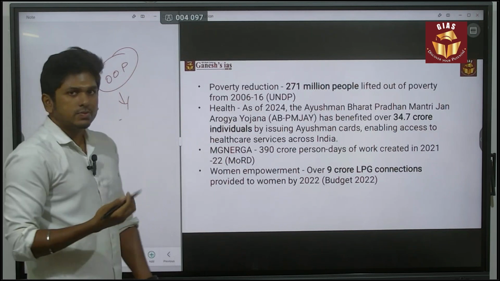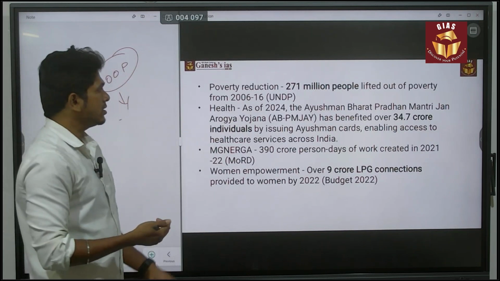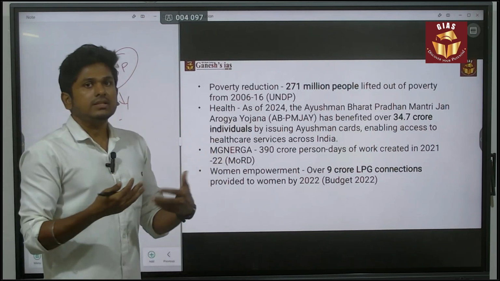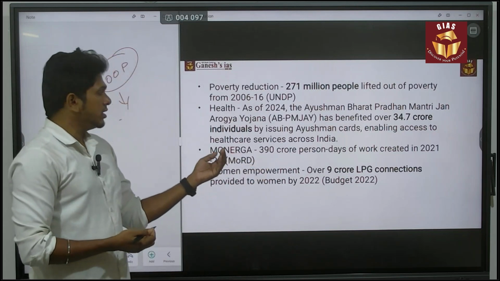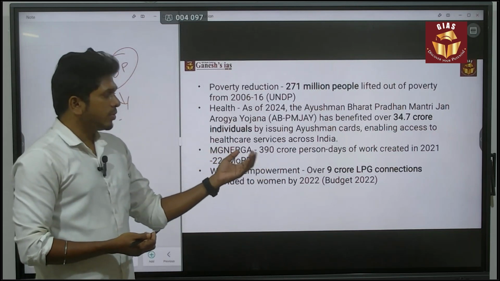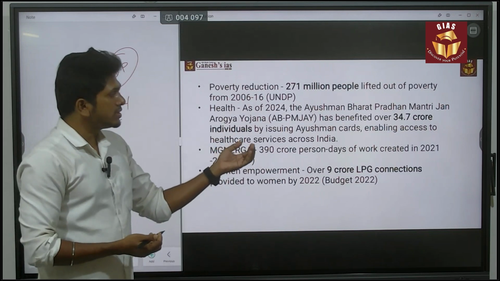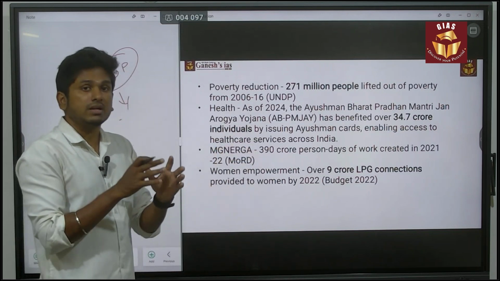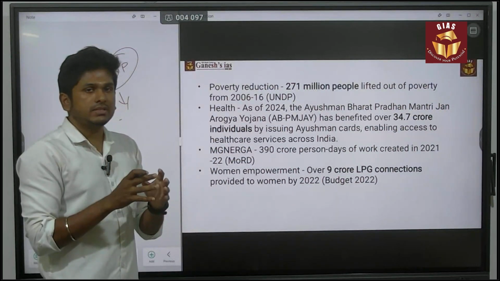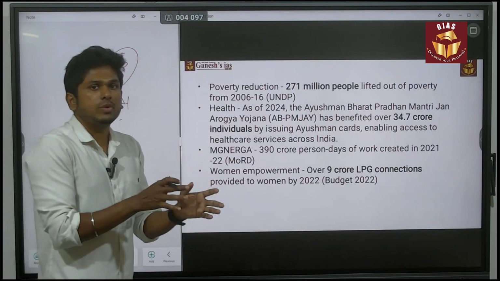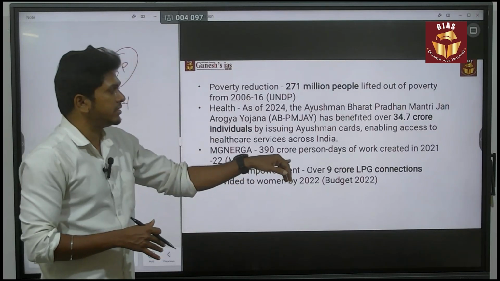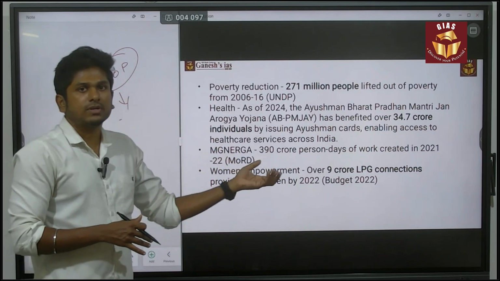So out-of-pocket expenditure reduced. Okay, so that is creating the inclusive growth. Next, based on MGNREGA, around 390 crore person-days, which is about 90 crore persons per day. Which means not that much population. Actually, it says that every day. Cumulatively for 365 days, how many persons are working? In those terms, it is saying that. So it created jobs for the persons.